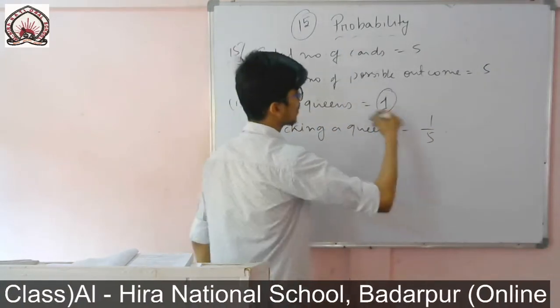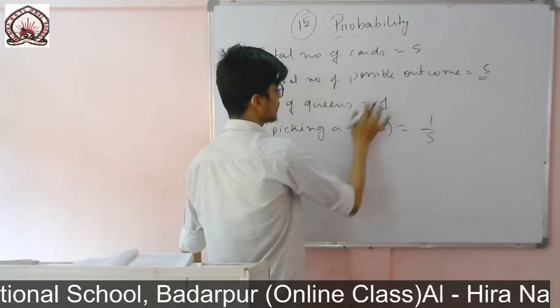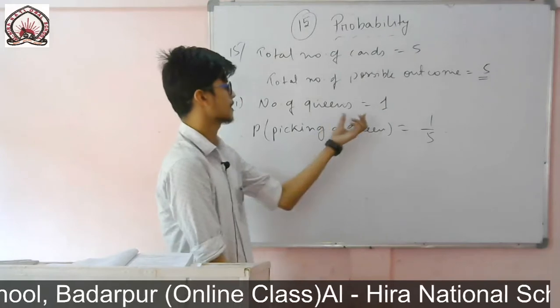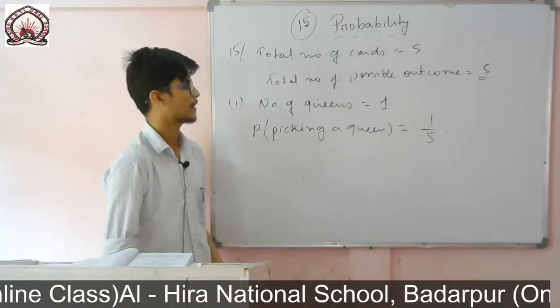This is our favorable outcome, this is the total possible outcome. So we know how to find the probability. It is to simply divide the favorable outcome by the total possible outcome. So 1 by 5 is the answer.